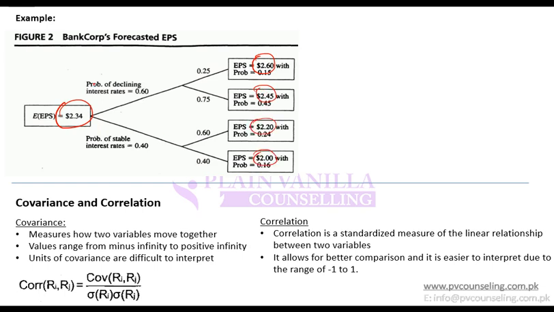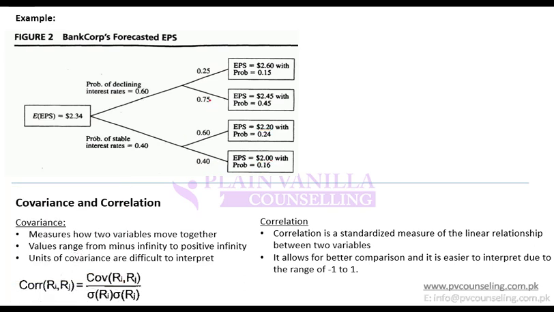And you are told that if interest rates decline, then in next period there is a 25% chance of EPS being 2.6. And if interest rate decline, there is a 75% chance of EPS being 2.45. If interest rates are stable, there is a 60% chance of EPS being 2.2, and there is a 40% chance of EPS being 2. And you have to find out expected value.